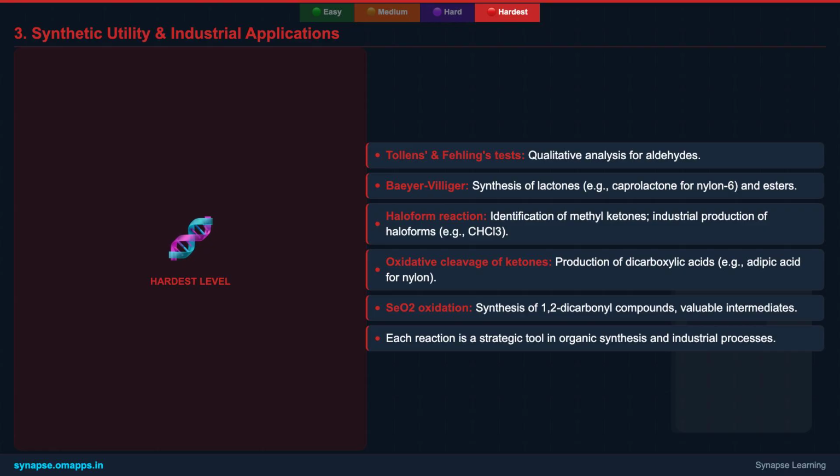The haloform reaction, besides being a test, is an industrial method for producing haloforms. The oxidative cleavage of ketones yields dicarboxylic acids, vital for polyamide production. Even the selective alpha oxidation by SeO2 is pivotal for synthesizing specialized dicarbonyl compounds. Each reaction is a strategic tool in a chemist's arsenal.